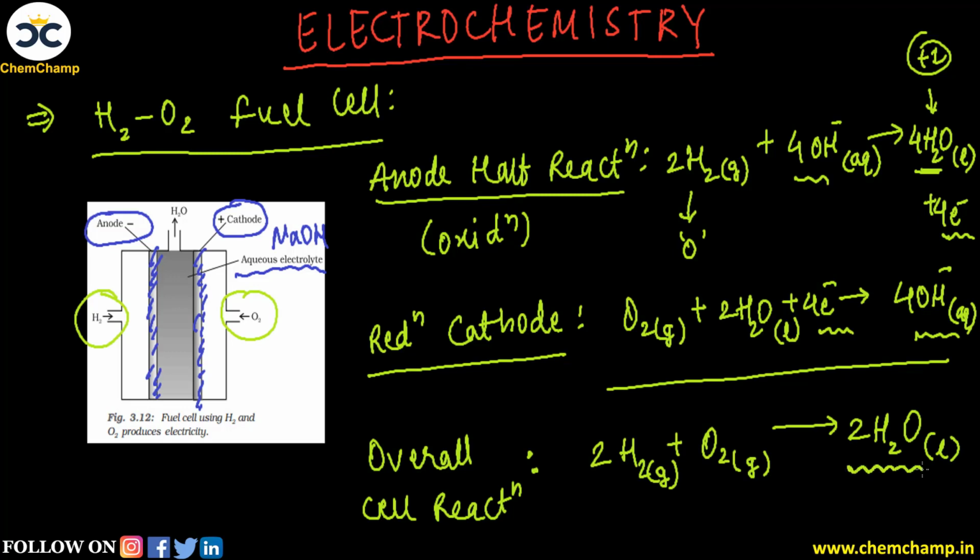So this liquid water which is produced in this fuel cell as a byproduct can be used for drinking purpose also. The concept of a fuel cell was so helpful that it was used in astronaut or aerospace work also, in which H2 and O2 reacting produce a very large amount of heat which can be used as a fuel for the rockets, and the byproduct, water, can be condensed and used by astronauts in space for drinking purpose also. So this was one of the important uses of this hydrogen oxygen fuel cell.